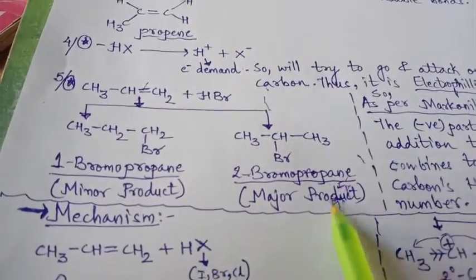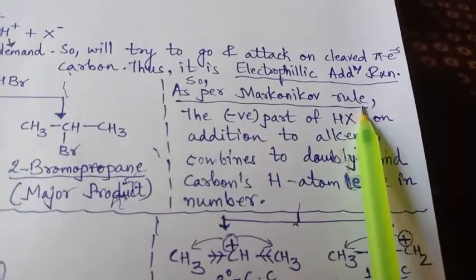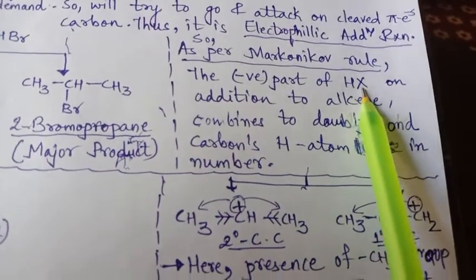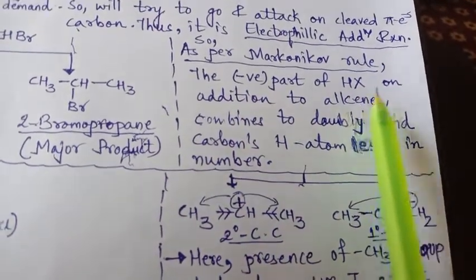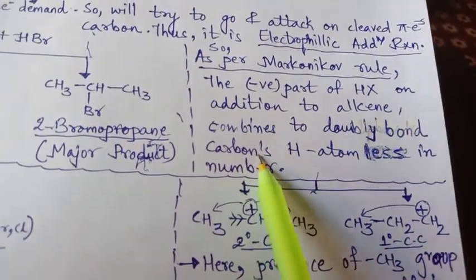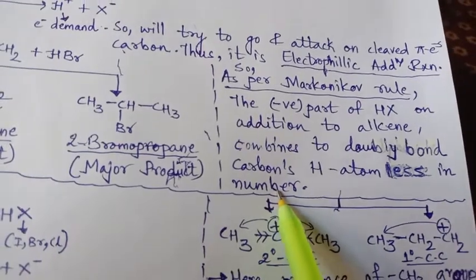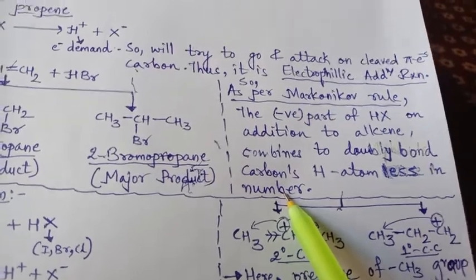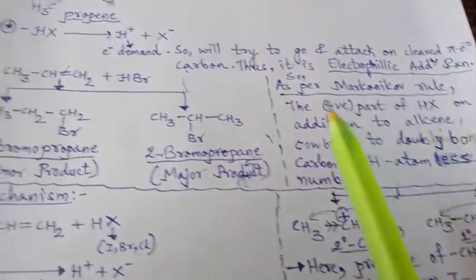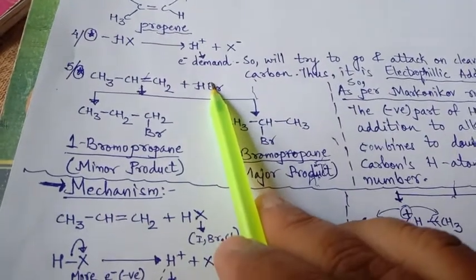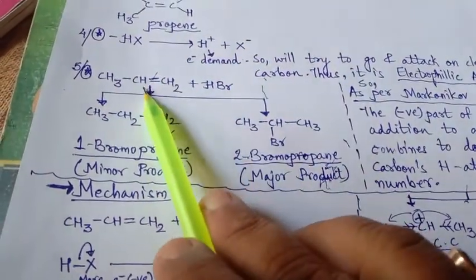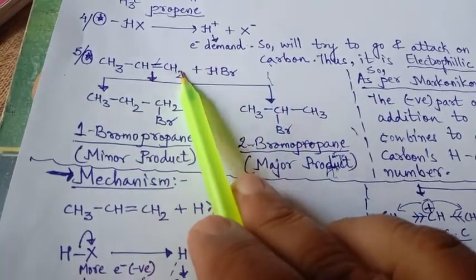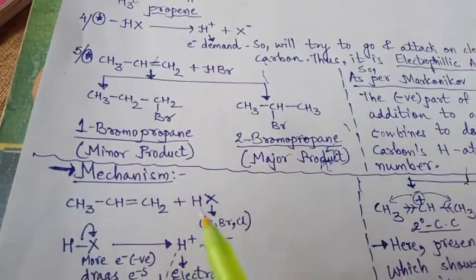This is the Markovnikov rule. As per the Markovnikov rule, the negative part of HX, here in our reaction the negative part is Br. So the negative part of HX, on addition to an alkene, combines with the doubly bonded carbon having fewer hydrogen atoms, and that is the major or more stable product as per the Markovnikov rule. We have to remember that the negative part of the reagent, Br, will attach to the carbon having fewer hydrogens beside the double bond, then that is the major product.